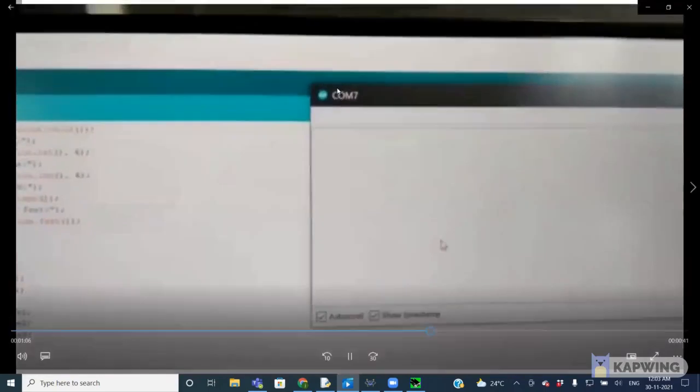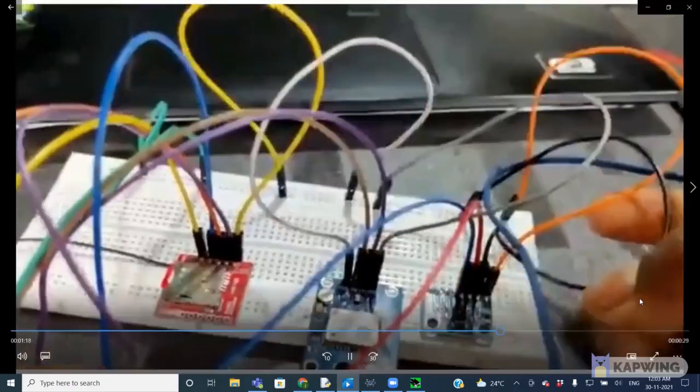Now I'm running this whole thing. I'm inserting the code into the given circuit. Now I open this COM port, and I'll be getting the data initially. This is the data I'm getting from the accelerometer. It's like 20 to 25. Now I'm vibrating this thing, vibrating the whole circuit.